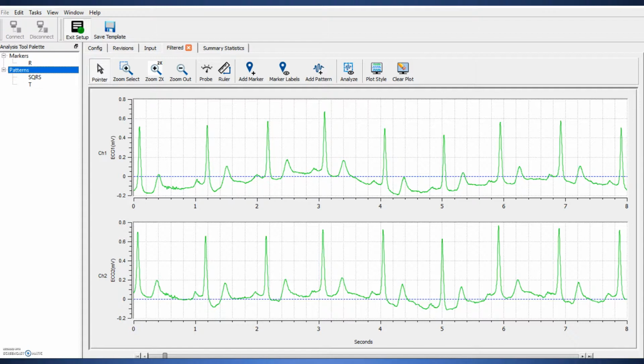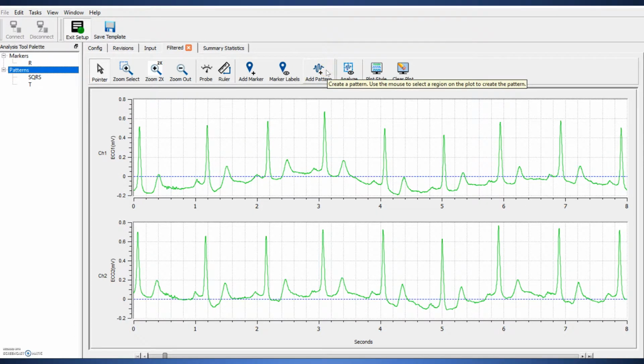What you see here is two stem cell heartbeats in channel 1 and 2. There are recognizable heartbeats with a small P wave followed by a spike known as the QRS complex and a larger T wave. We're going to learn a T-wave pattern now.